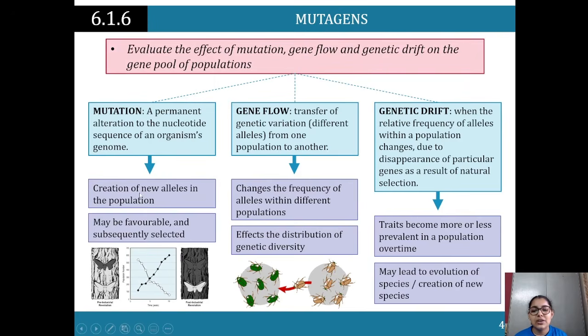So mutations lead to the creation of new alleles in the population. Like we said, mutations can be beneficial, but they can also have a drastic effect on the organism. So they can be both good and bad. It can lead to the creation of new alleles. They may be favorable and subsequently selected. Then gene flow changes the frequency of alleles within different populations and affects the distribution of genetic diversity. Finally, with genetic drift, traits become more or less prevalent in the population over time. So you may see a trait becoming dominant over time, and it may lead to evolution of species and creation of new species as well.